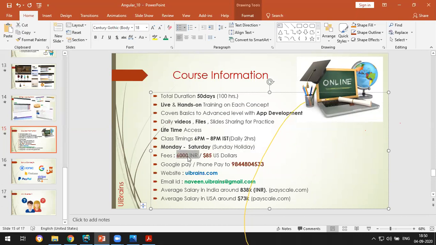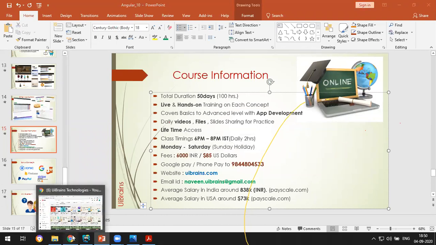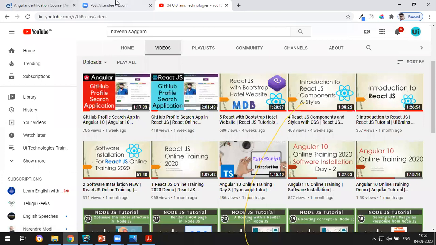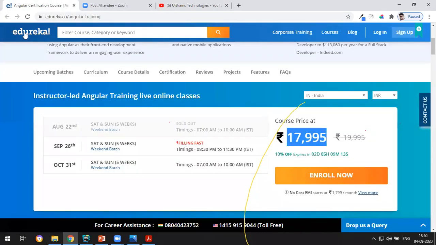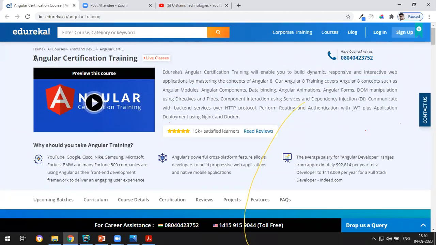6,000 rupees for the whole course, 100 hours, and two live projects that you can show in your resume. If you feel 6,000 is more, here is an example: a very reputed institute that even gives certification. I just searched and found this, very well known. I don't want to name them in this video. They are doing Angular certification trainings.